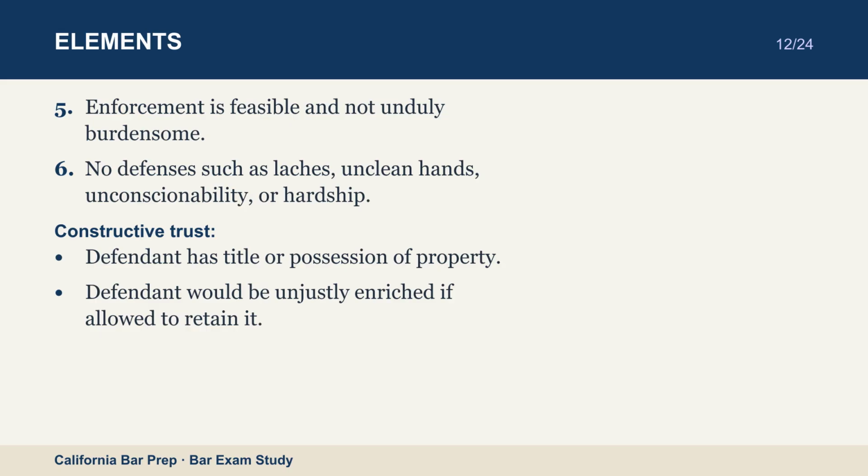Constructive trust. Defendant has title or possession of property. Defendant would be unjustly enriched if allowed to retain it. Property or traceable proceeds can be identified. Remedy transfers the property to plaintiff.